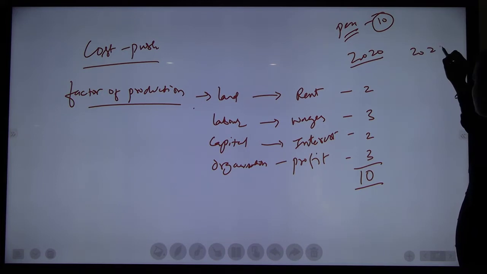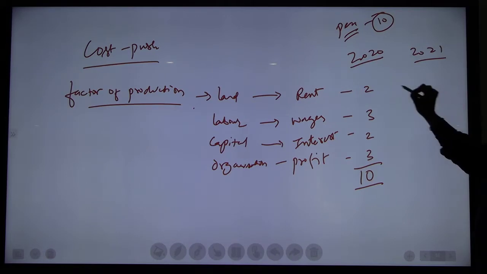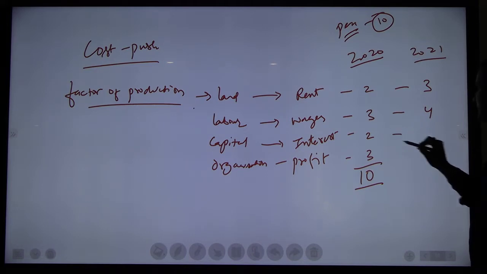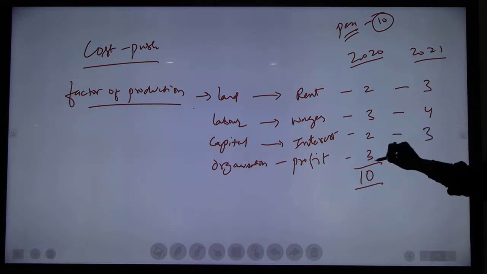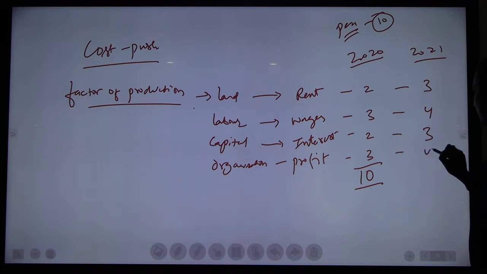And take an example, 2021. Rent keeps on increasing. Earlier 2 rupees rent, now 3 rupees. Wages also increasing. Salary, increments and all those things keep on increasing. Earlier 3 rupees, now 4 rupees. Interest rate also will increase. So earlier 2 rupees, now 3 rupees. Obviously, the manufacturer will increase the profit also. Don't you think so? So let's say earlier 3 rupees was the profit, now 4 rupees. How much is the total? 14.